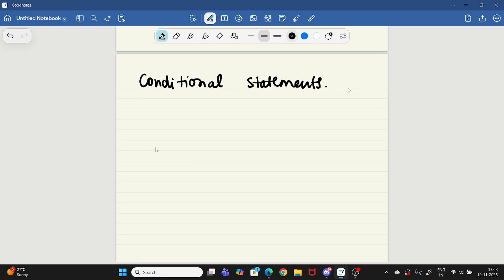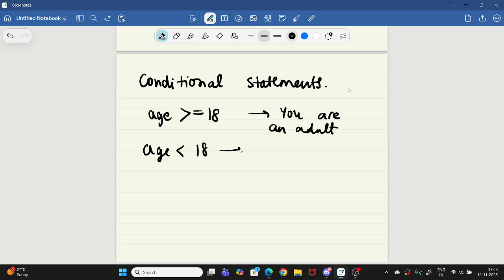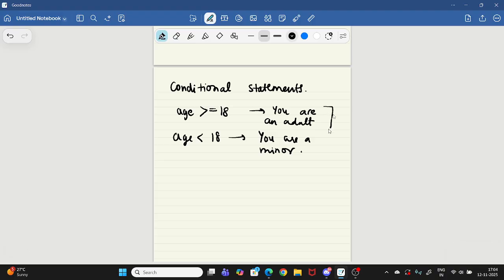When you write a program, maybe you're writing a program for just printing a statement: if your age is greater than or equal to 18, it will print you are an adult. Just a simple program. And if your age is below 18, it will print you are a minor. So now how do we do this? Here you can see there are two conditions. This is one condition, this is another condition. How you're going to do this is basically by using if else.